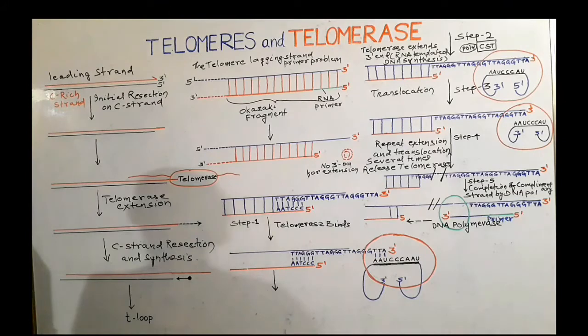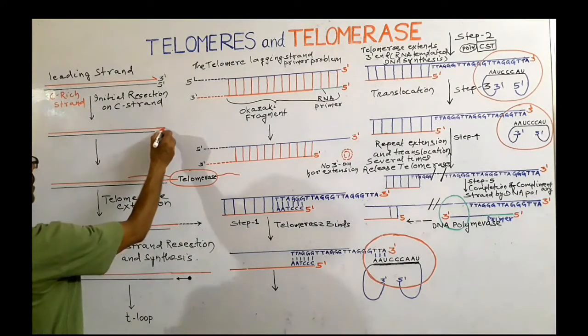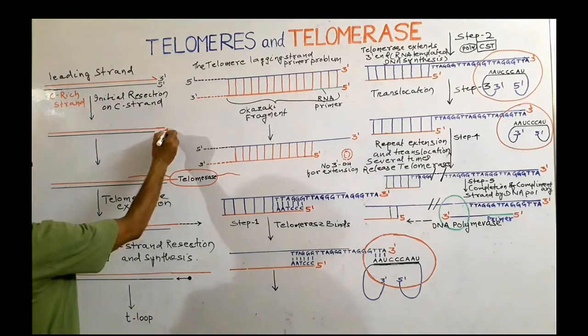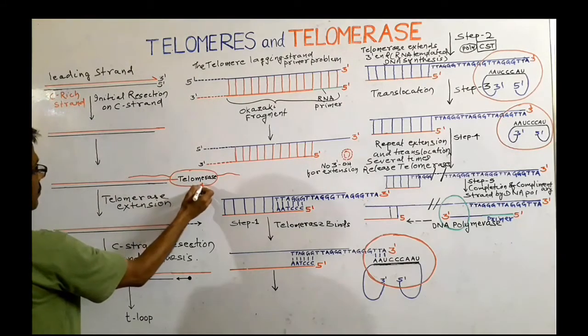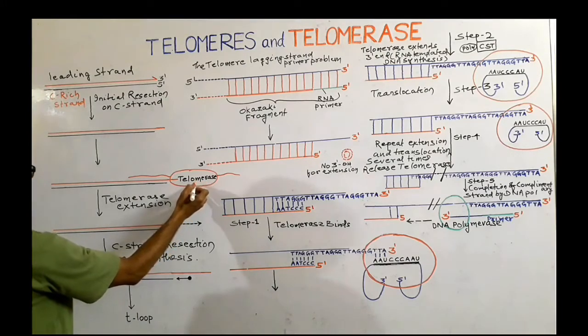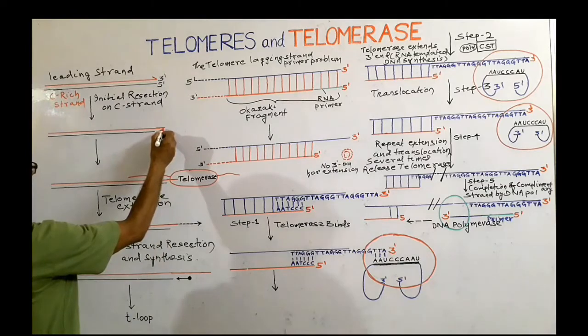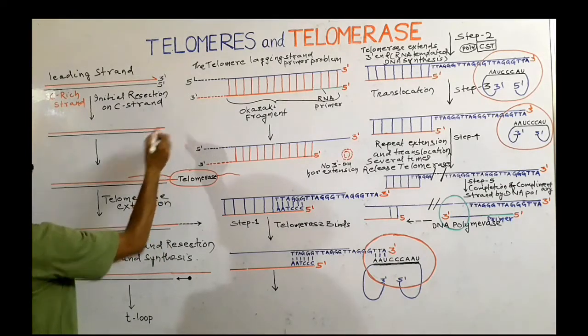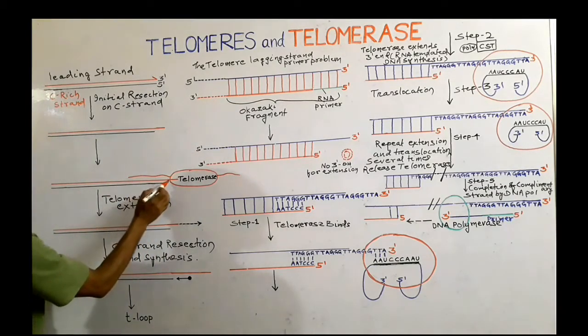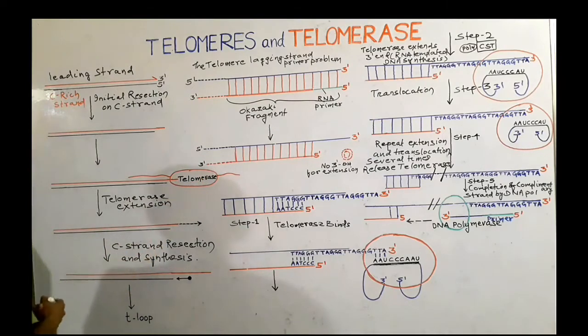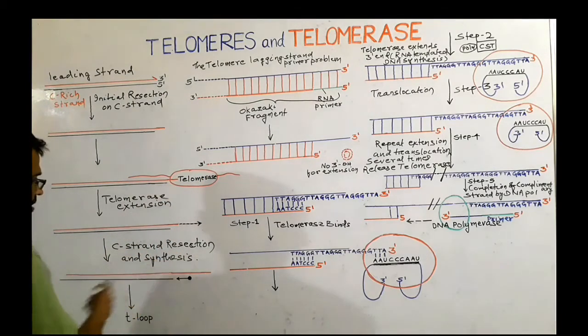After initial resection, there is extension of the 3' end with the help of telomerase. Telomerase catalyzes the addition of guanine-rich repeats to the 3' end of the leading strand. After extending the 3' end, there is another C strand resection and synthesis.